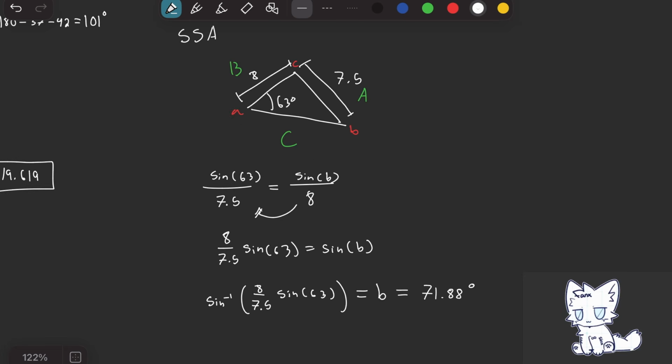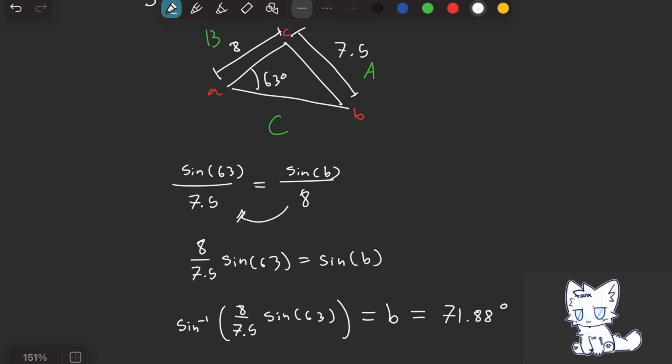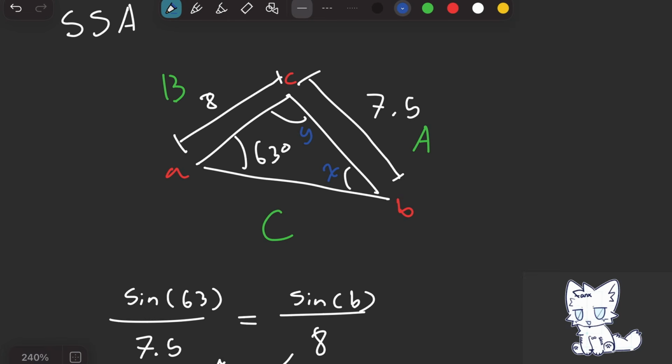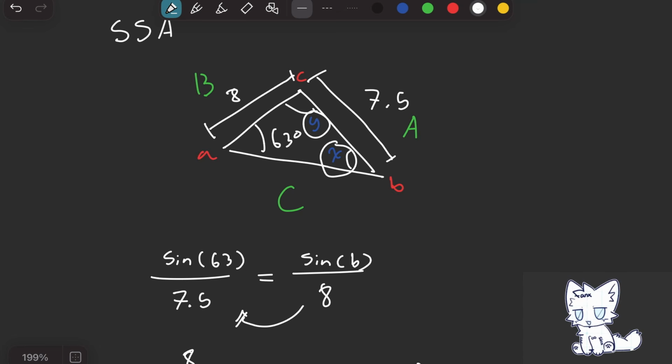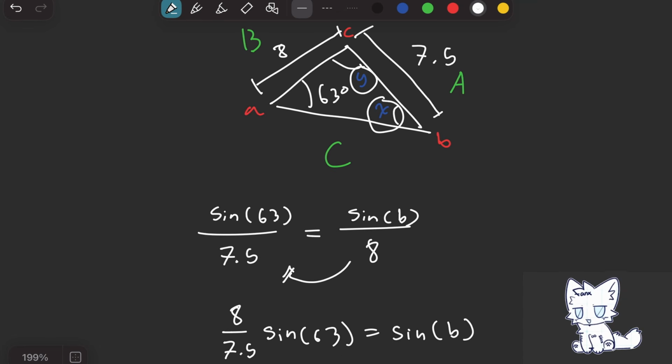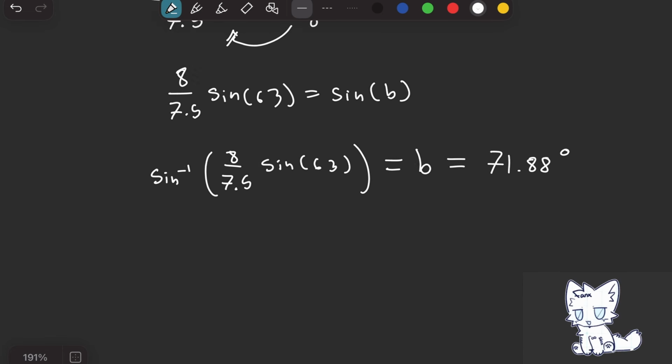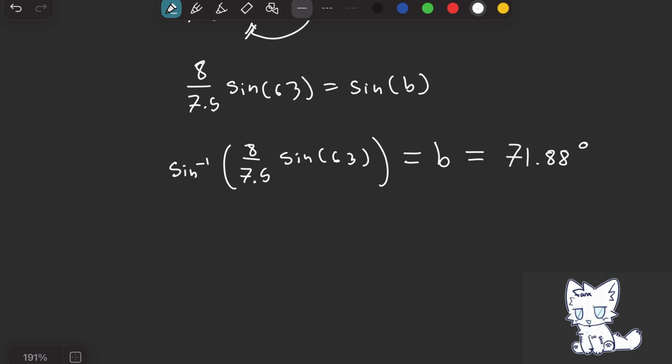Now, this is an ambiguous case. Because these two angles, we don't know them. These are angles X, angles Y. We don't know these two angles. So these angles can actually have different values. Like, this angle could be an obtuse angle or an acute angle. We don't know that. We can't figure that out based off of the law of sines and the given side lengths. So we have to account for both possibilities.